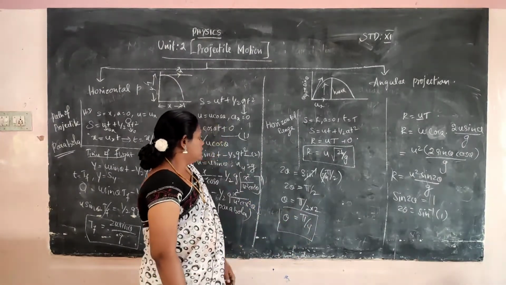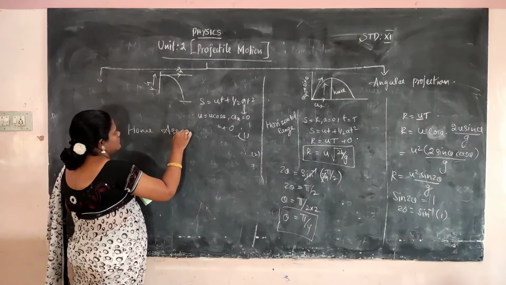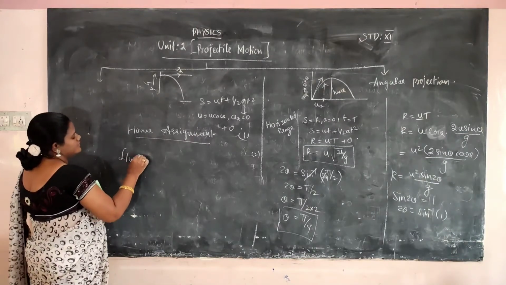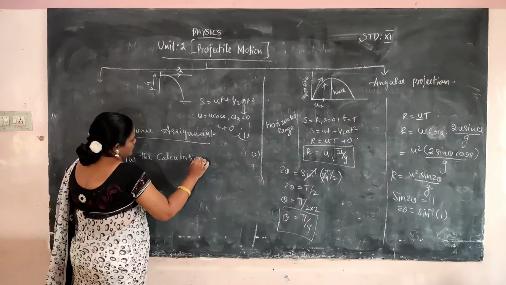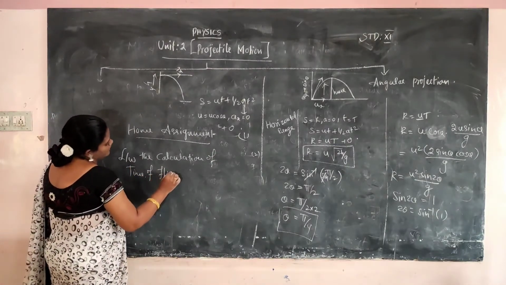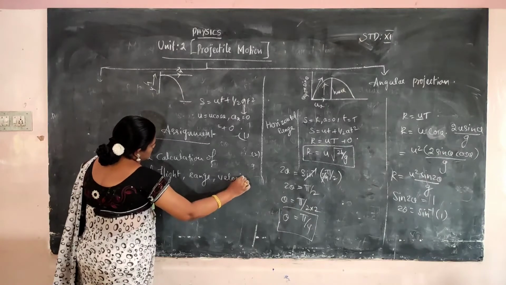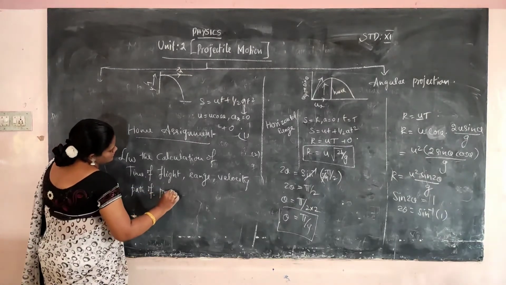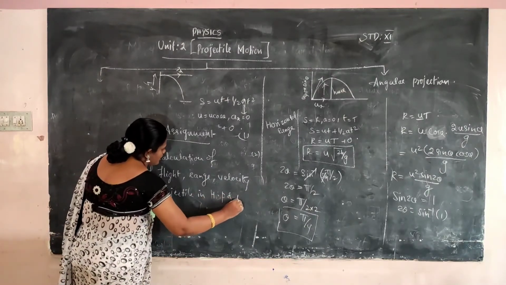Okay. So today's home assignment is: learn and write the calculation of time of flight, range, velocity and path of projectile in horizontal projection and angular projection.